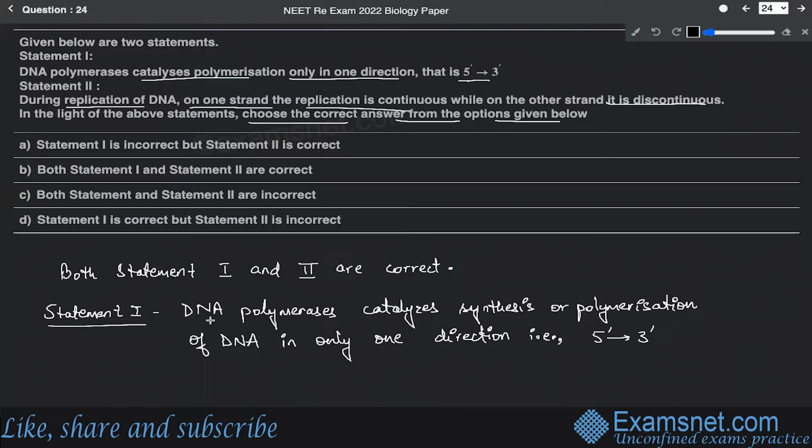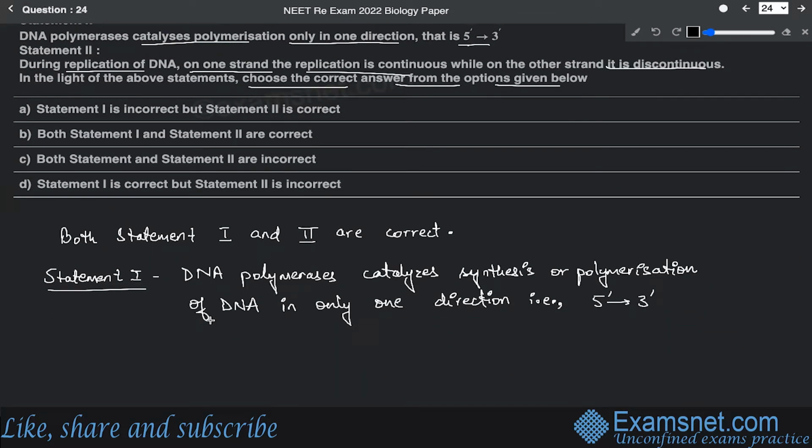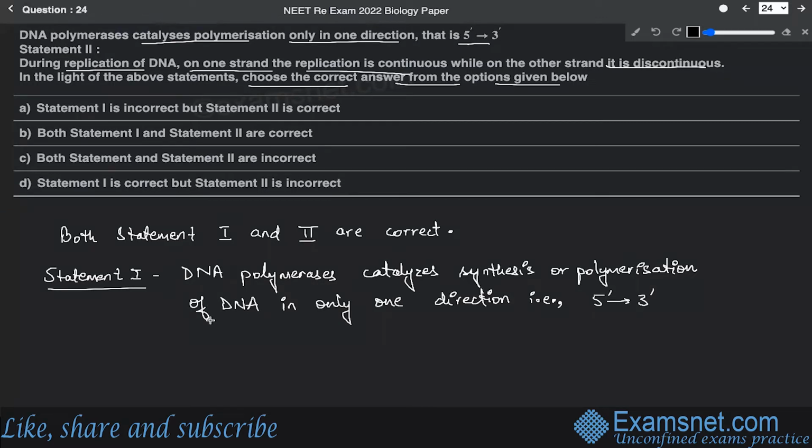The statement is also true because the direction is same. All right. So the replication on one strand is considered to be continuous, while on the other strand it is considered to be discontinuous, because in the continuous strand of the DNA there is continuous synthesis. Only one RNA primer is required for carrying out the process of DNA replication. While in case of the strand which is discontinuous, multiple RNA primers are required, and Okazaki fragments are formed, and that's why it is discontinuous.